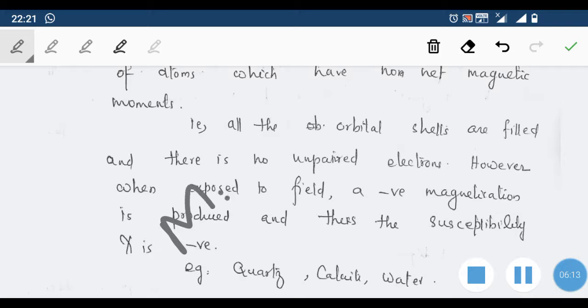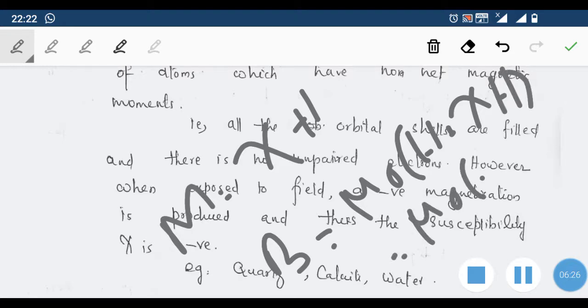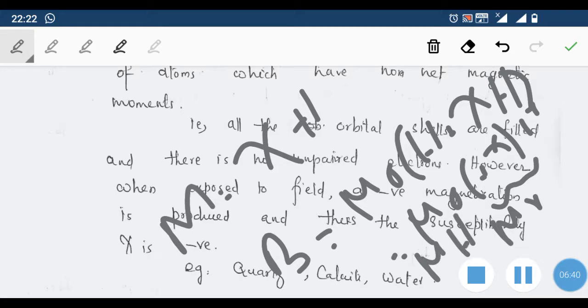Then this M is given as chi into H, so we can substitute in the expression for B: B is equal to mu 0 into (H plus chi into H), which is equal to mu 0 into (1 plus chi) into H. This 1 plus chi we call mu r, so mu 0 into mu r into H we can write as mu into H. So B is equal to mu into H, where mu is mu 0 mu r, and mu r is nothing but 1 plus chi e. So that is the relation between chi and mu r.